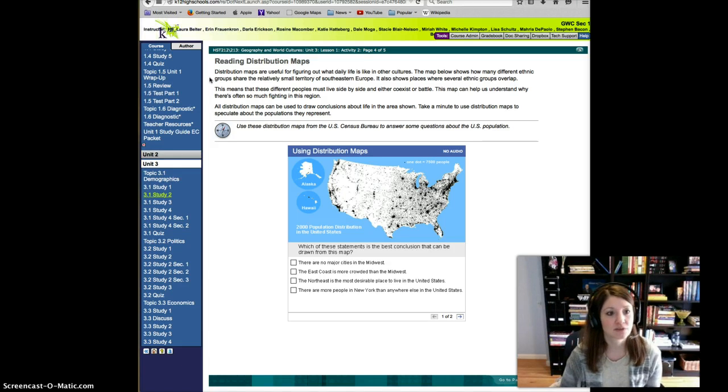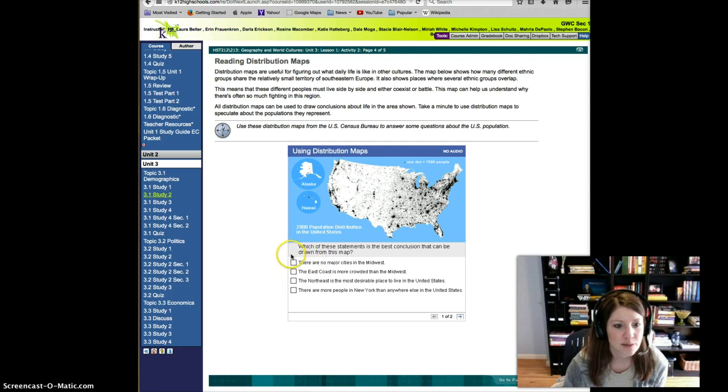This means that different peoples must live side by side and either coexist or battle. This map can help us understand why there's often so much fighting in this region. All distribution maps can be used to draw conclusions about life in the area shown. Take a minute to use distribution maps to speculate about the populations they represent.